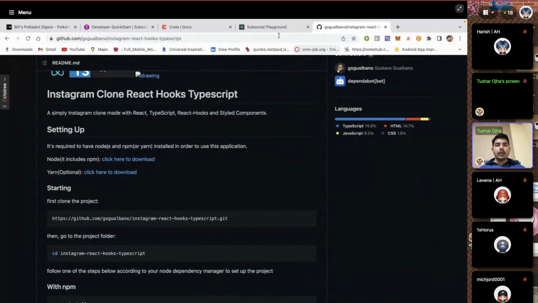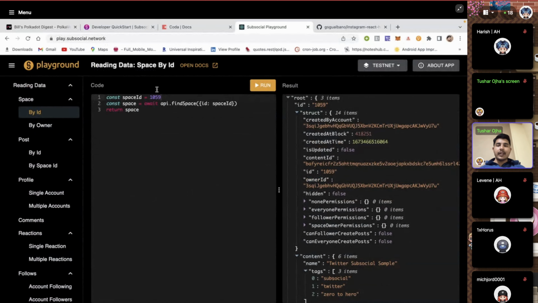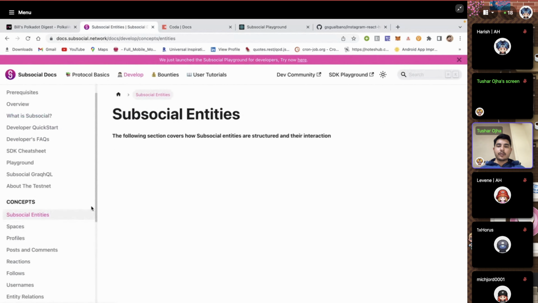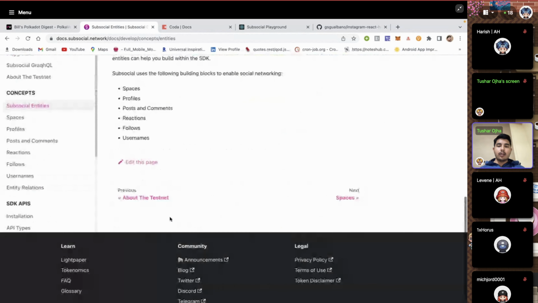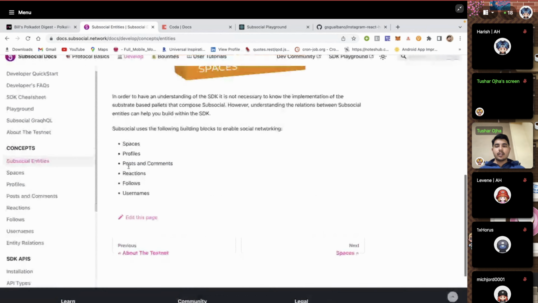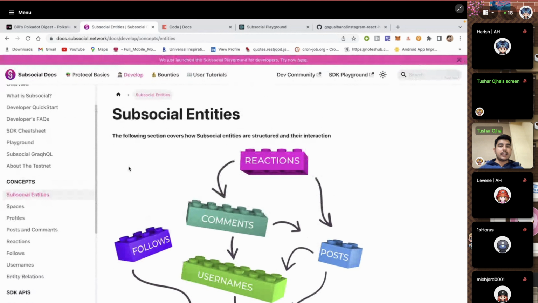In the meantime, I'm going to walk you through the playground and the entities in a bit more detail. If you go to the Subsocial entities, there is something called a space, profiles, posts, comments and reactions. A space is a place where there will be multiple posts in it. Imagine a space as a room, with multiple associated posts and contents.